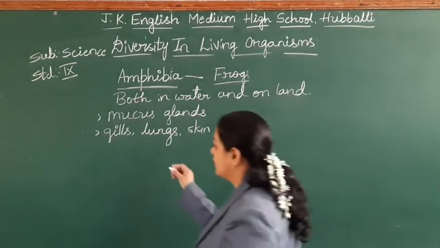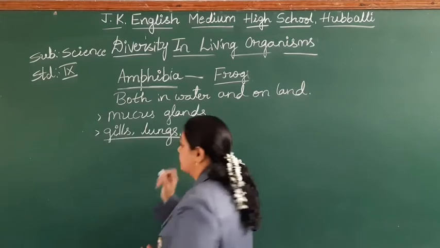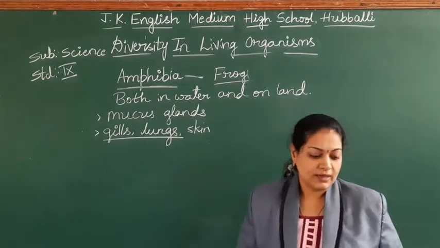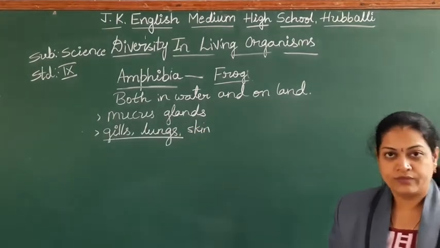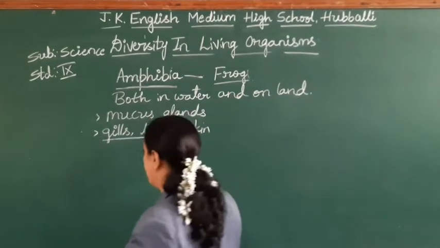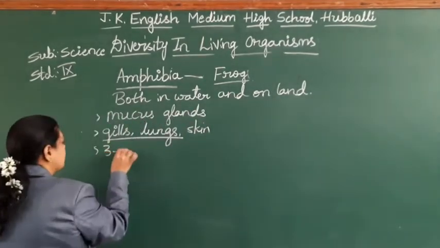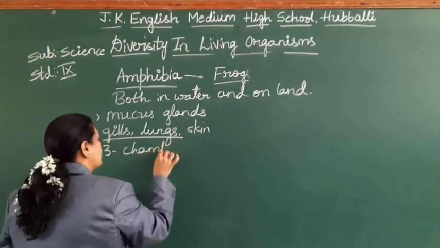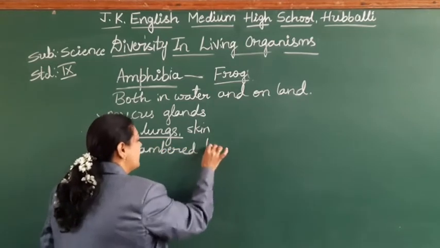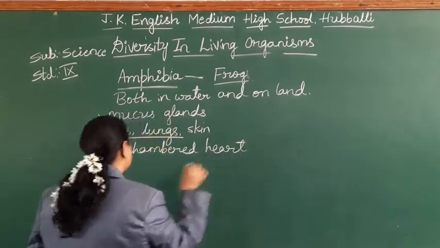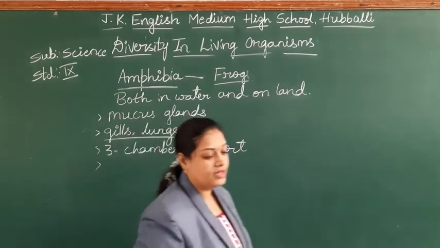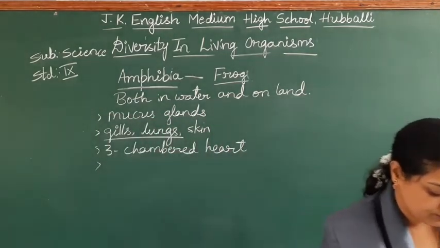Usually we consider the gills and lungs for respiration, students. So that is the way of respiration. How many chambered heart does it have? It has a 3-chambered heart.